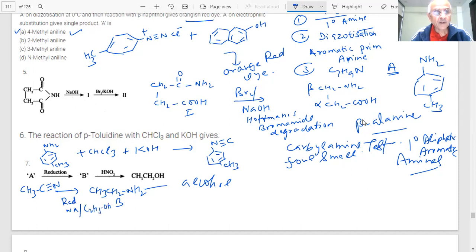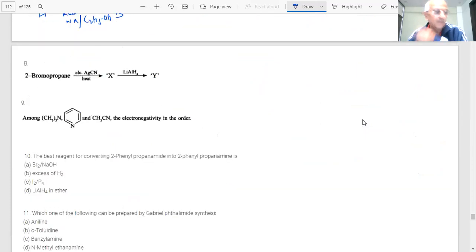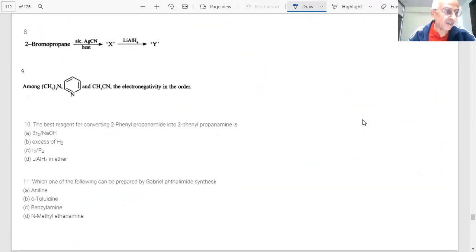There could be other reducing agents also, students, we can use them. The reactions could be asked in a different way, no problem. The choice is with the examiner, students. Next question on the screen, students.